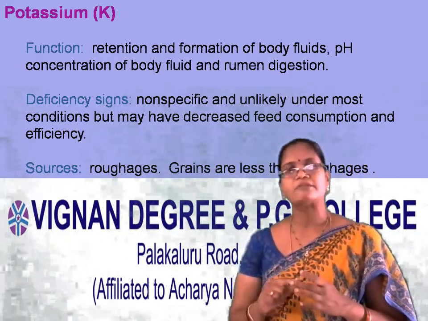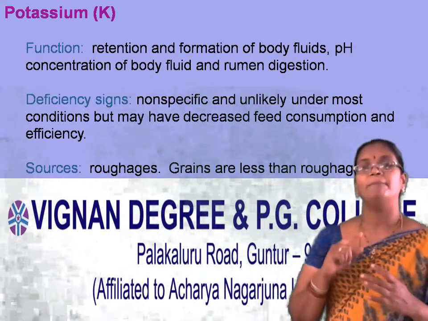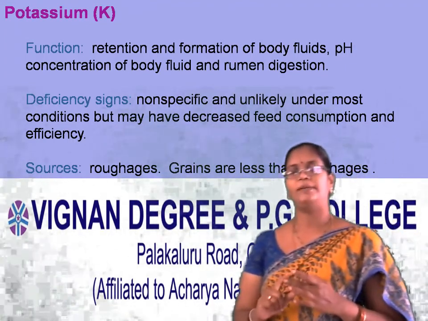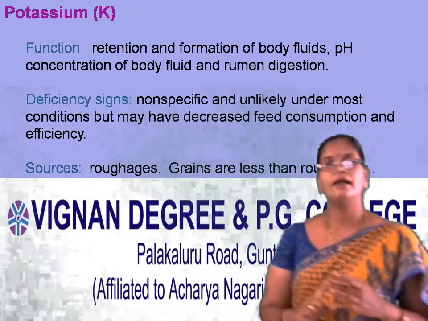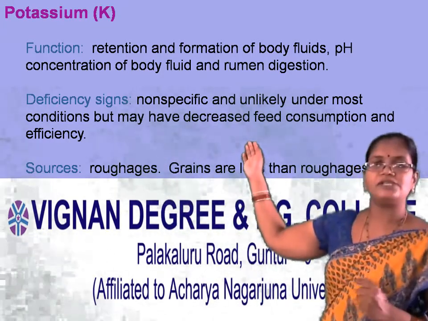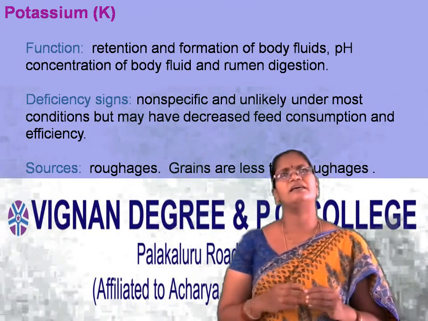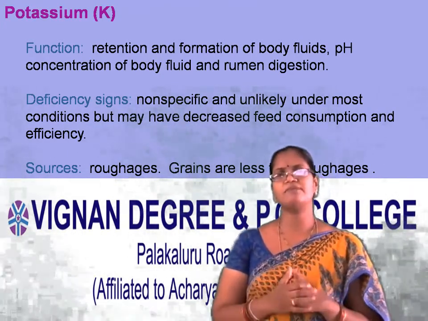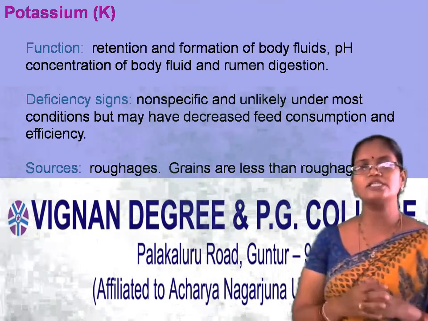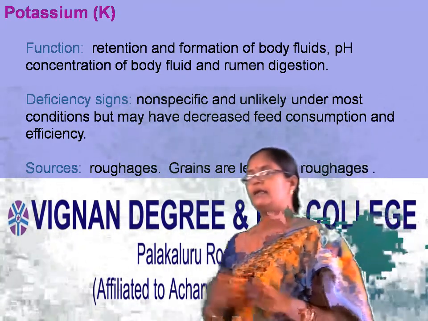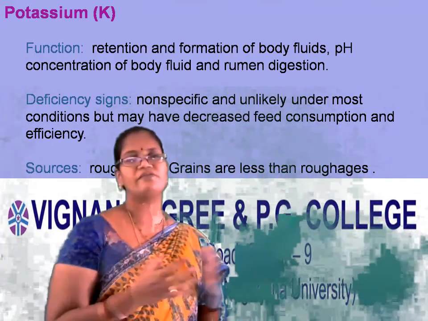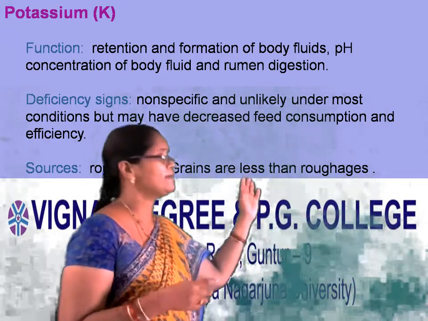At the same time, it is responsible for the maintenance of the pH of the body fluids. Coming to the deficiency signs or symptoms, they are not specific. So a group of symptoms will be seen.